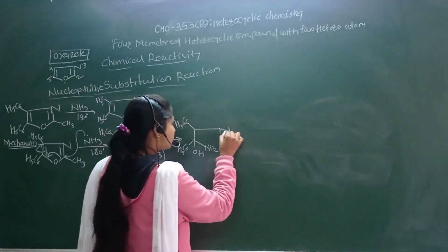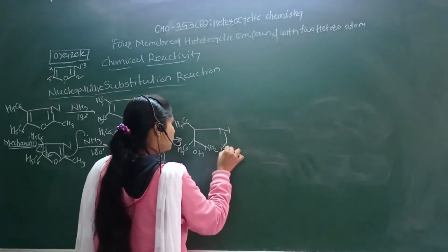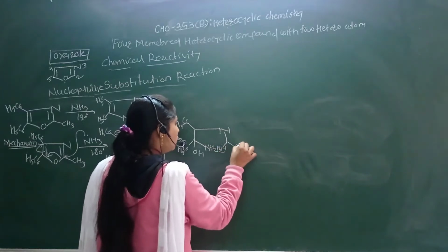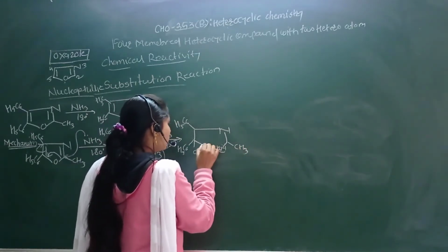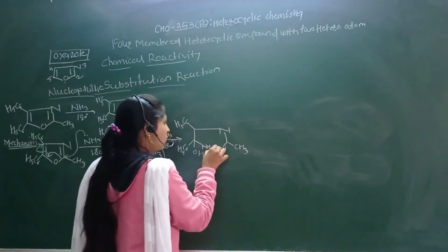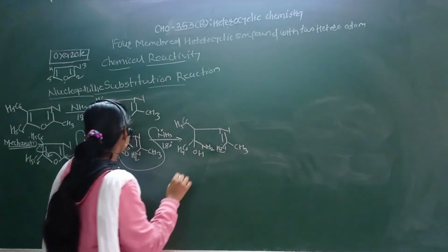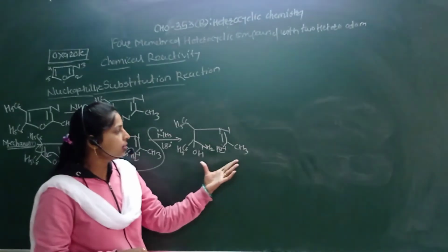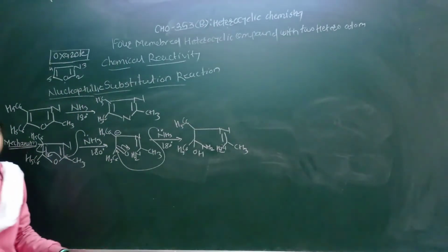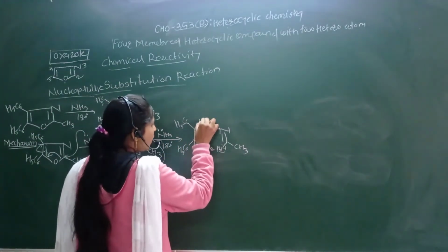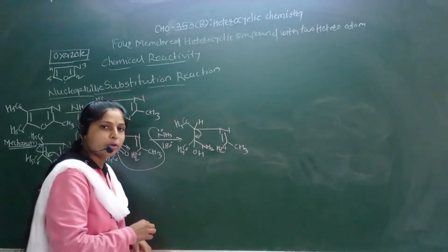Again here NH2 CH3, we have to write here NH2. Okay, this double bond as it is. Simply, see here, this intermediate can be formed. Again, in the presence of one hydrogen, this hydrogen is used for the double bond formation.